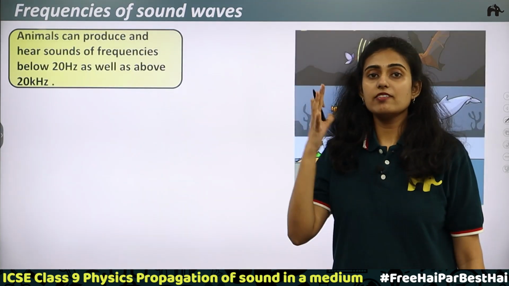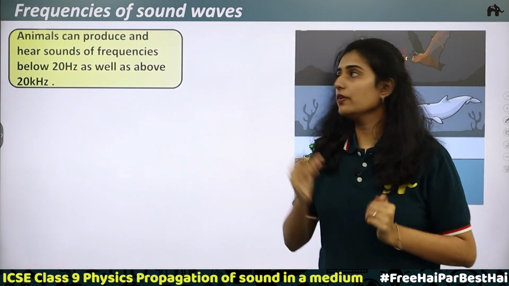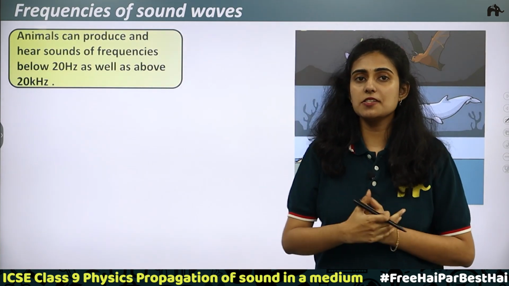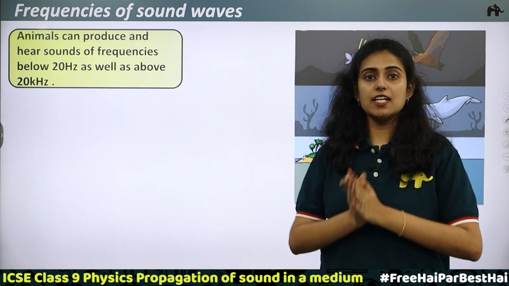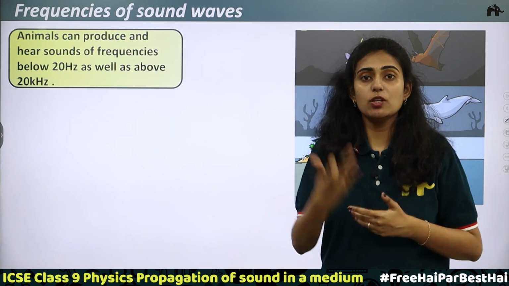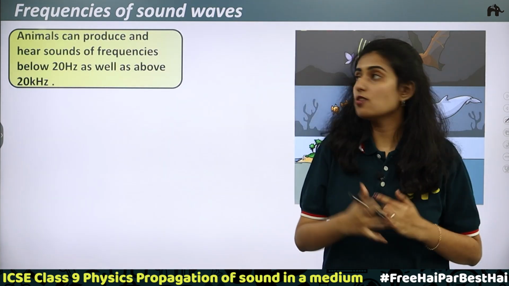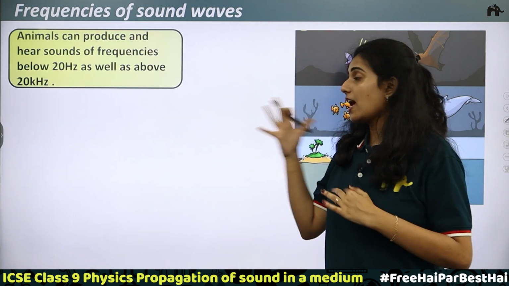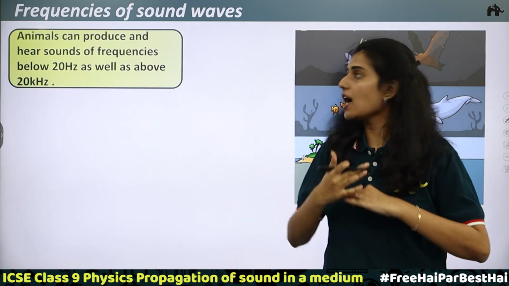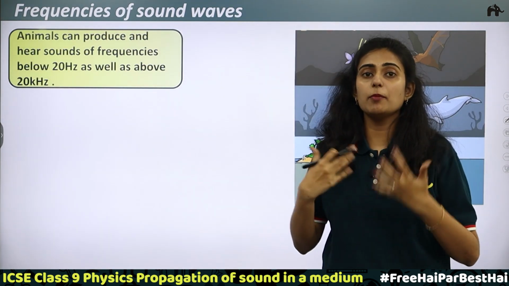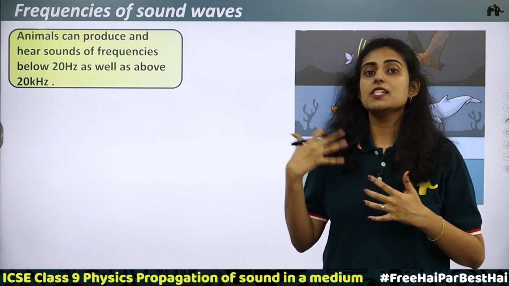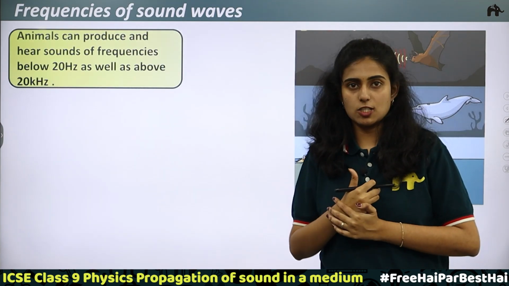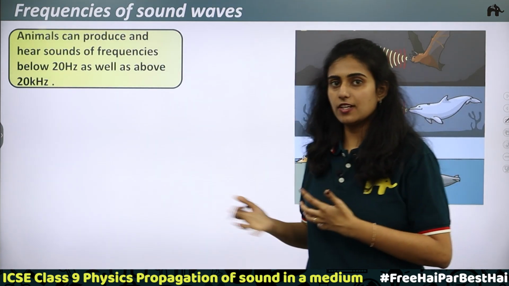Now we have considered the case of the human ear. When you take the case of different animals, they can hear even infrasonic sound. That is, they can produce and hear infrasonic sounds and ultrasounds. Also, there are animals which can hear and produce ultrasounds. This is why they can communicate in a way that humans cannot understand, because the range of frequencies is different in their case.